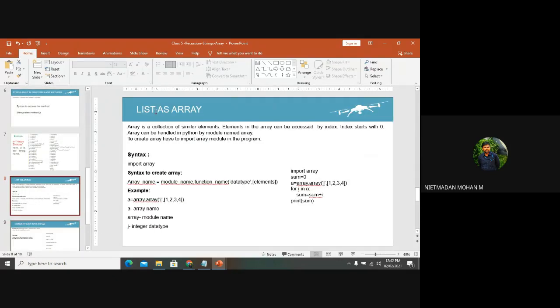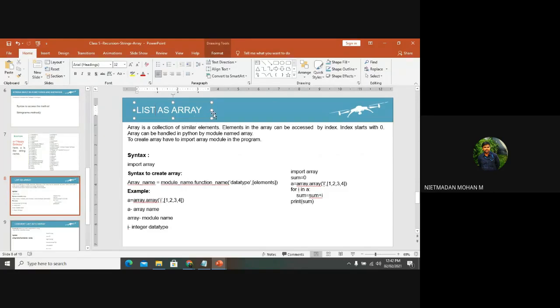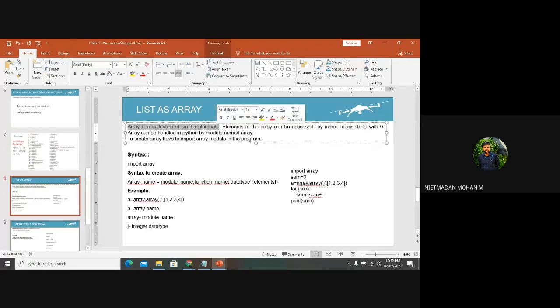Next one, list as array. You all know that an array is a collection of similar elements, and elements in an array can be accessed by index, right? The index starts with 0, and arrays can be handled in Python by a module named array. So we want to import a module named array. If you are importing the module named array, it means you are going to do some calculation by using the array. So this is the main thing.